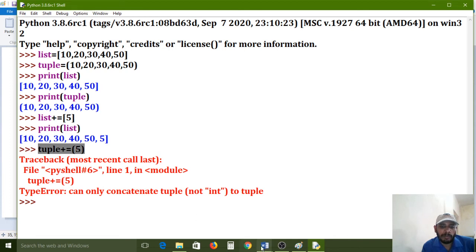But the major difference is square brackets and functional brackets. In the list we use square brackets. In the tuple we use functional brackets. In the list, if you want to add one more element, it can accept it. It can allow. But in the tuple we can't add, because it cannot allow. The memory is already fixed in the tuple section, but in the list section the memory is not fixed. We can add any number of elements in the list, but in the tuple we can't add.